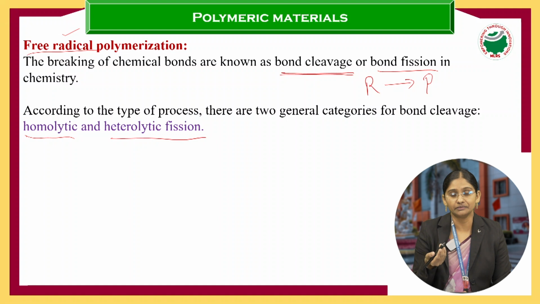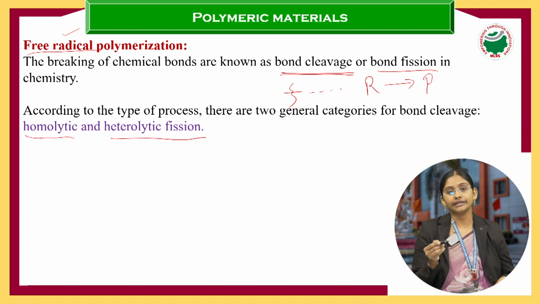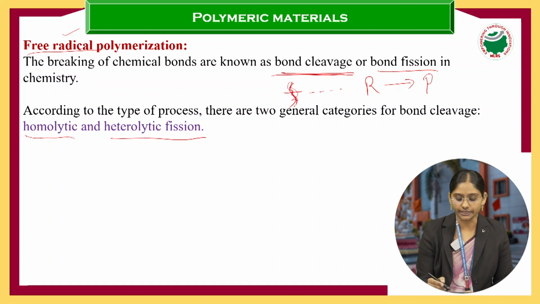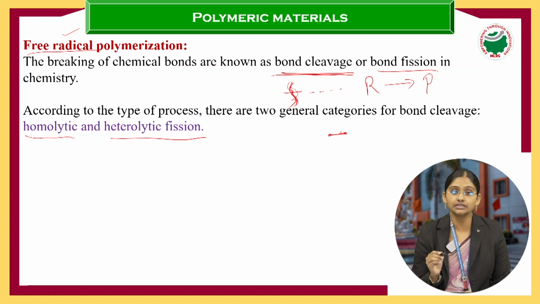Further, for a chemical reaction to occur, what should happen in those reactants? Bond cleavage, bond breaking takes place, or making of a bond takes place. So either breaking of the bond or making of the bond takes place. When a bond breaks, that is called bond fission or bond cleavage. What is the meaning of a bond? Remember this: a bond, in the sense, contains two electrons.